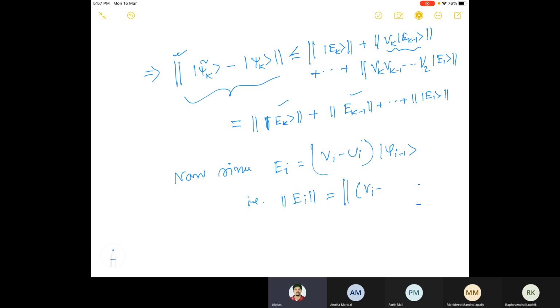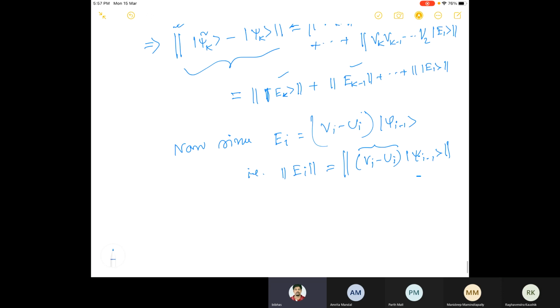Now here, vi and ui are both unitary, but it does not mean that vi minus ui is also unitary, right? So this need not be a unitary matrix. That means in general, the property of the norm is that this is less than or equal to, in fact, we can write something more.